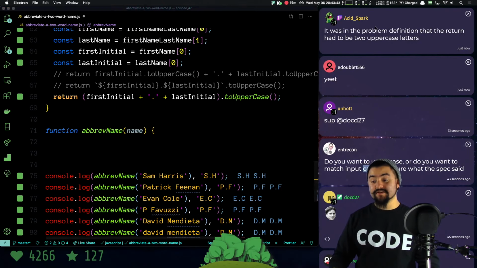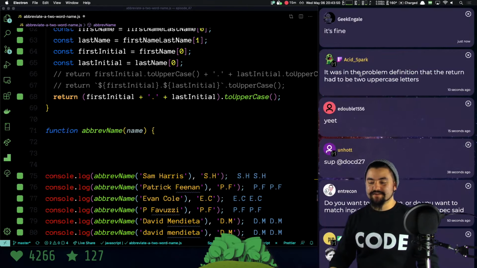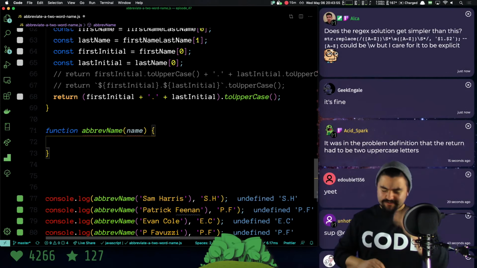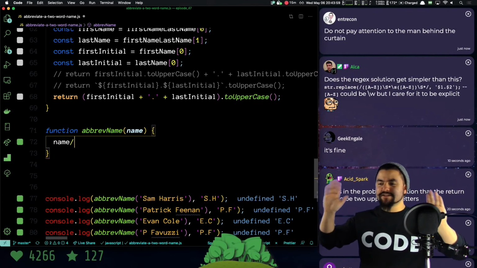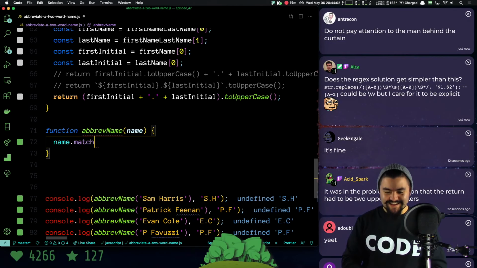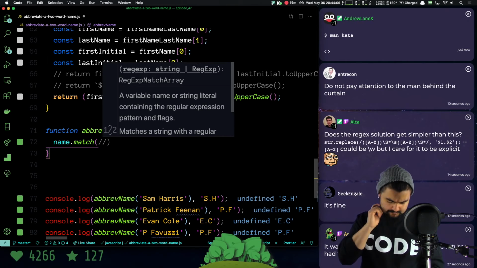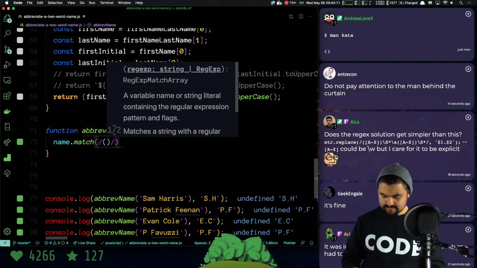Okay, so here's the other thing. Always read the problem description. Read the manual, read the directions. Always make sure that you understand what you're trying to follow. It's fine. Okay, so here's what I need a regular expression to do some matching. And again, do not pay any attention to what I'm about to do. So we need a regular expression that's going to match, I guess we want like a single letter. There's probably a better way. I'm not the best at regular expressions, so give me a second.